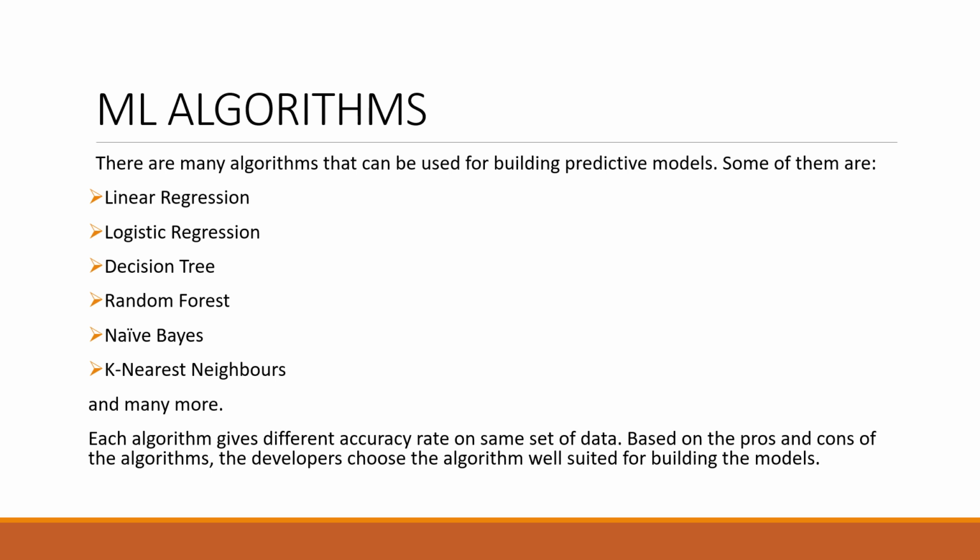ML algorithms that can be used for building the predictive models are linear regression, logistic regression, decision tree, random forest, naive Bayes, k nearest neighbors, and many more. Each algorithm gives a different accuracy rate for the same given data set. Based on the advantages and disadvantages of these algorithms, the developers choose the algorithm best suited for building the models.